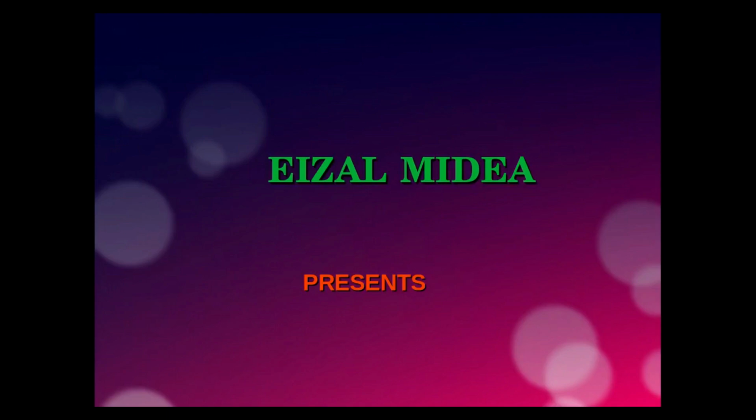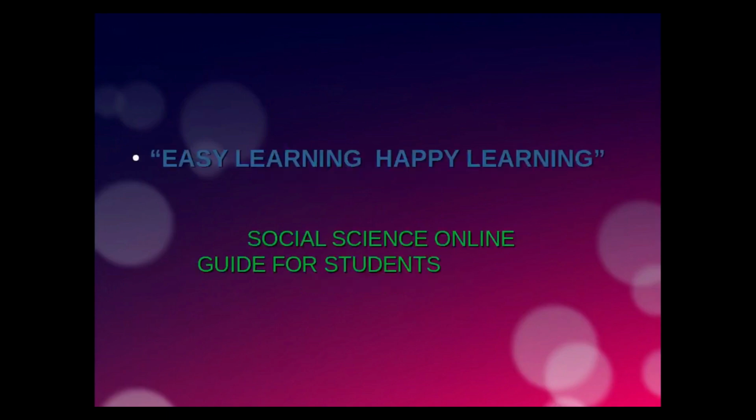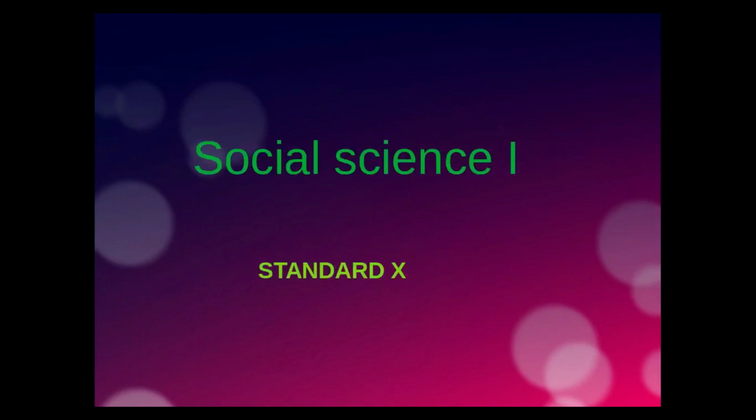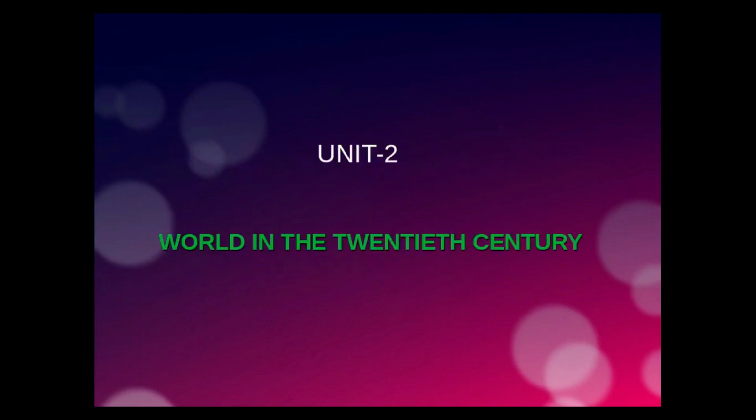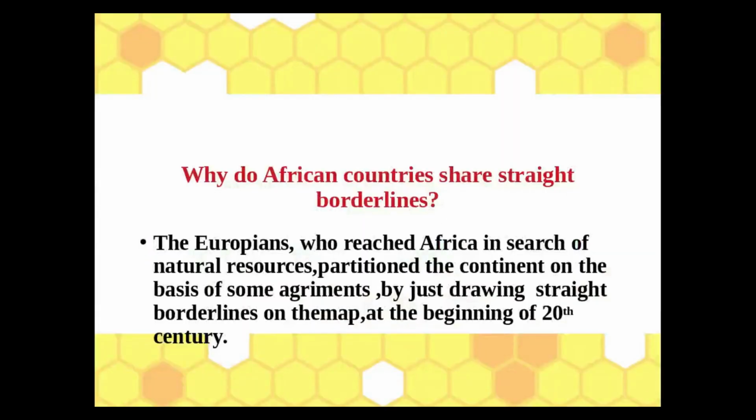Let's go to the chapter. World in the 20th Century. Why do African countries share straight borderlines? The Europeans, who reached Africa in search of natural resources, partitioned the continent on the basis of some agreements by just drawing straight borderlines on the map at the beginning of the 20th century.